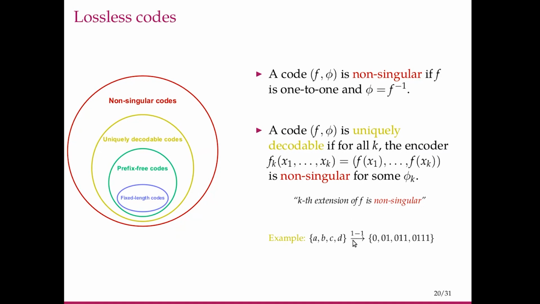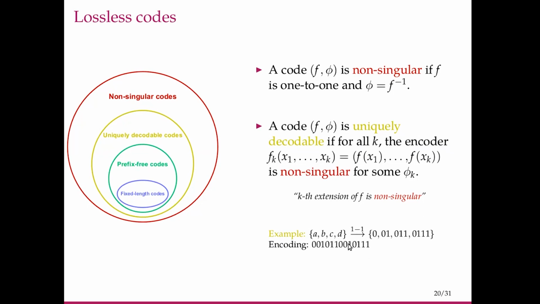Here, say A, B, C, D is mapped to 0, 01, 011, 0111. And we get an encoding like this, suppose. How do we decode? When we see a 0, we cannot decode. But when we see the next 0, we can be sure that the first 0 we saw corresponded to A, suppose they are mapped in the same order.